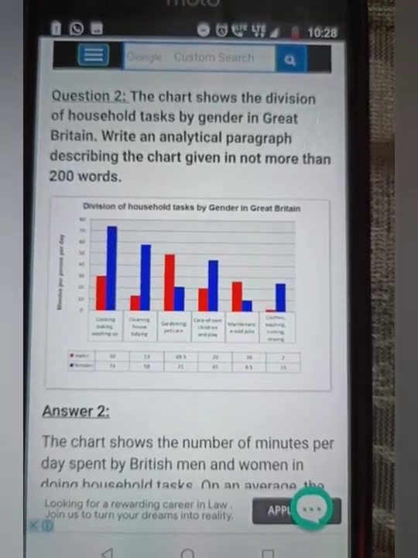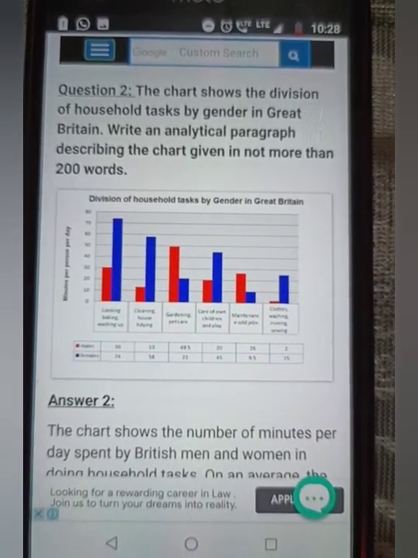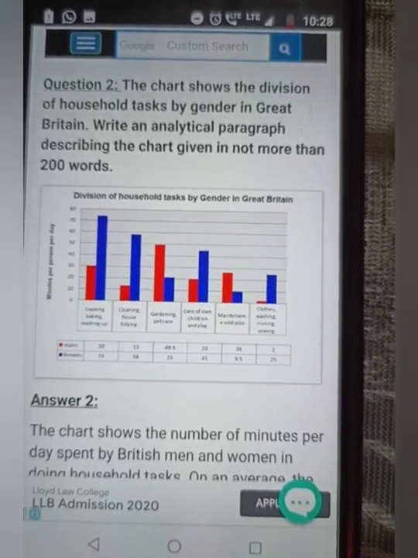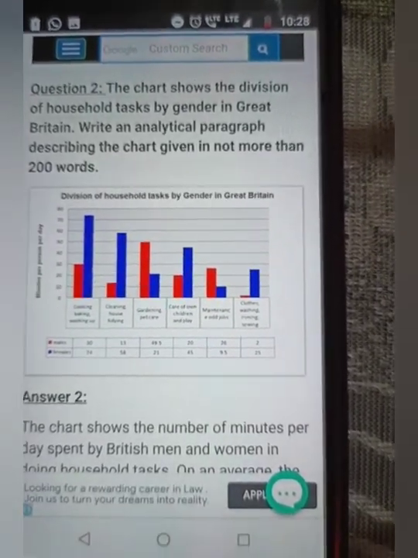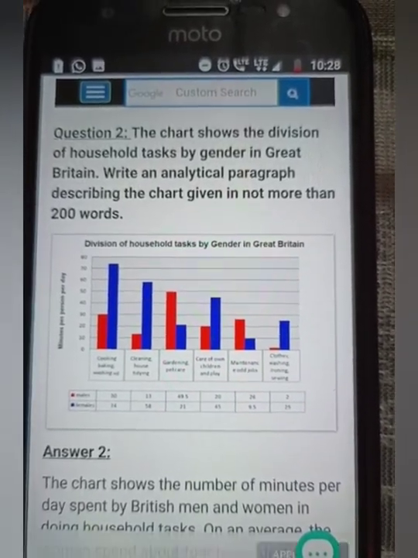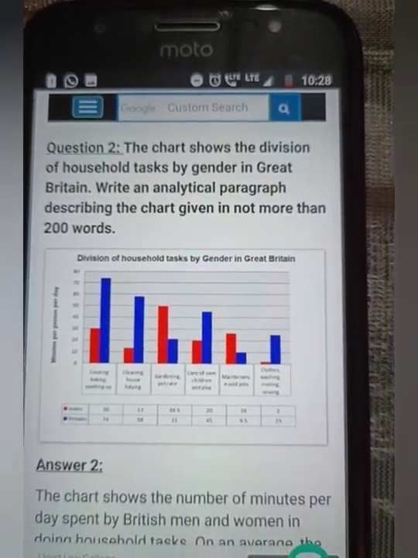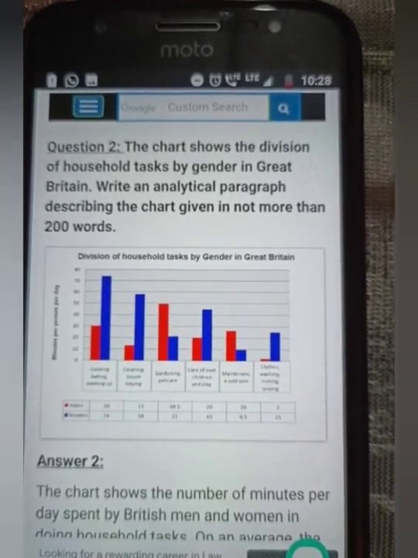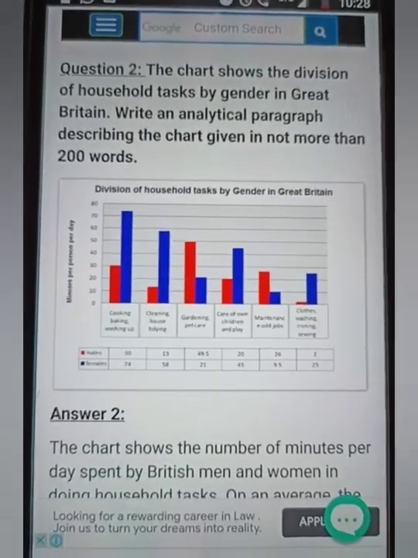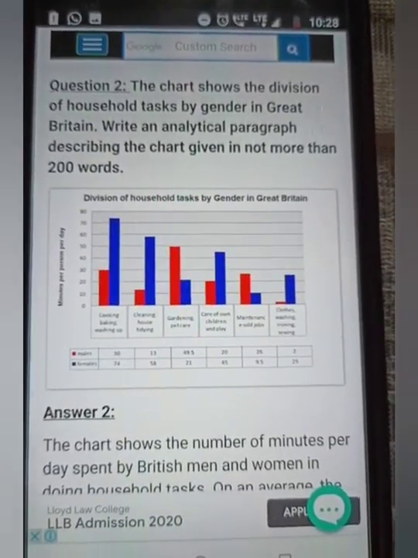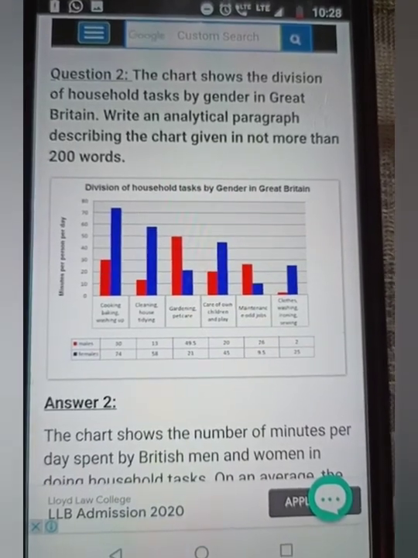First is cooking, baking, washing up. Second is cleaning. Third is gardening. Fourth is taking care of the children. Fifth is maintenance. And last is clothes washing and training. So this is the distribution of household work between males and females in Great Britain.